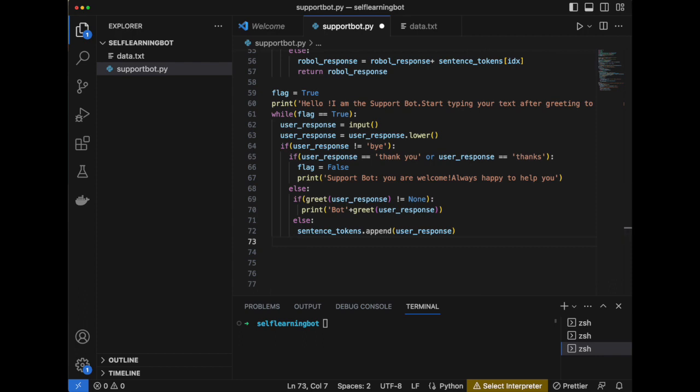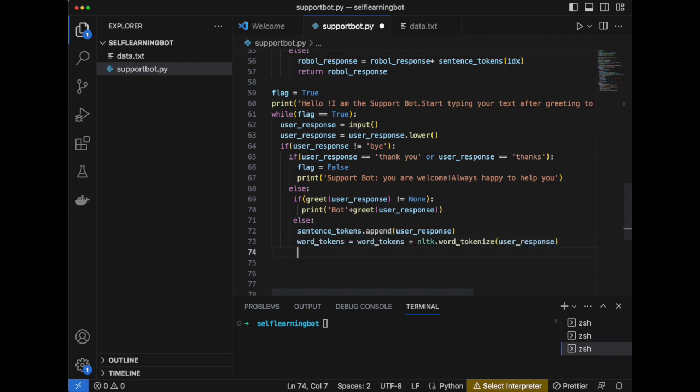If there's a question like what is the return policy for so-and-so brand, it will split it into different words. The word tokenizer does that.